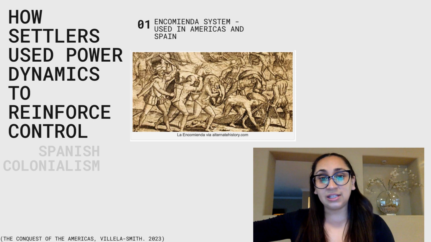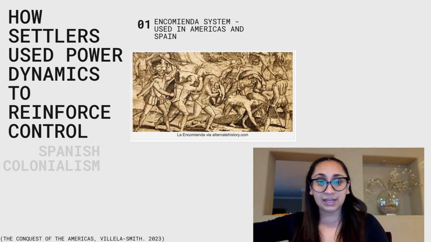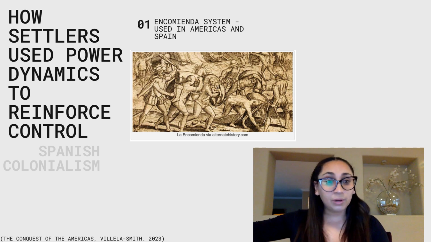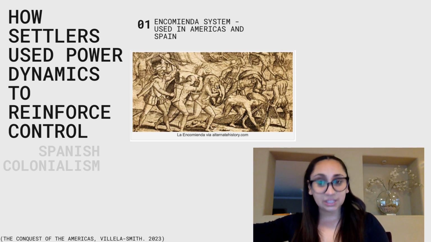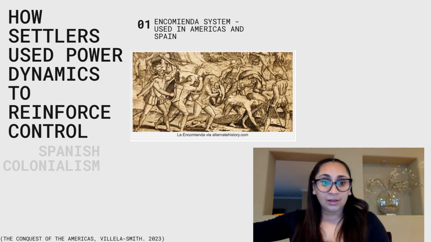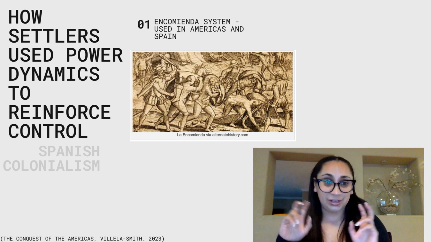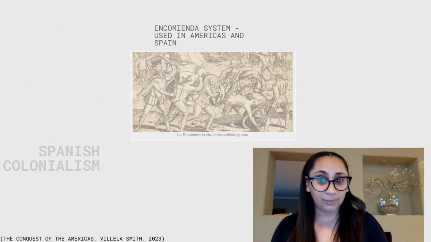I found it interesting that this system was reviewed and ended after members of the clergy protested and the indigenous peoples revolted. It seemed like the Spanish colonizers did not want to lose their power, so they would beat, shun, or kill messengers trying to enforce the new laws that were put into place to protect indigenous peoples. Something that caught my attention from all this was that the new laws only protected indigenous people and not Africans. And their solution was to enslave more Africans to compensate for the lack of enslaved indigenous people.